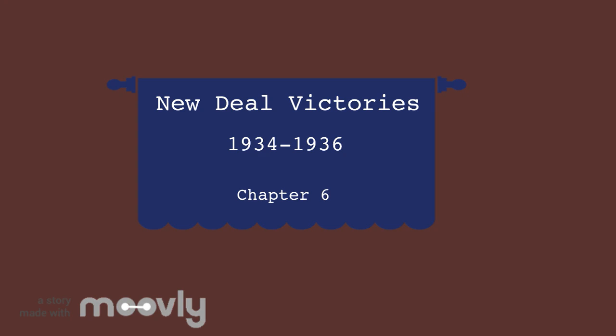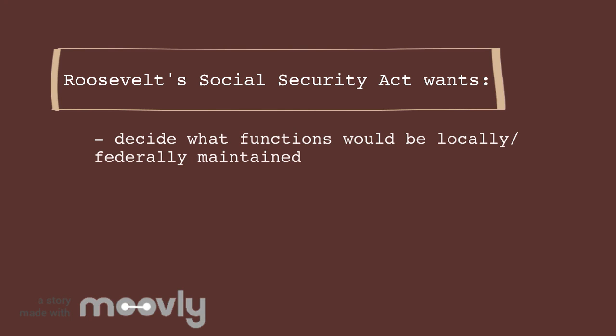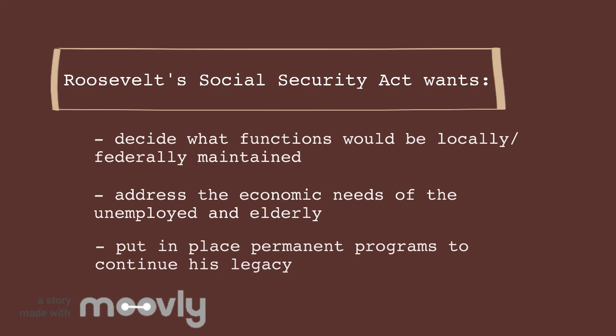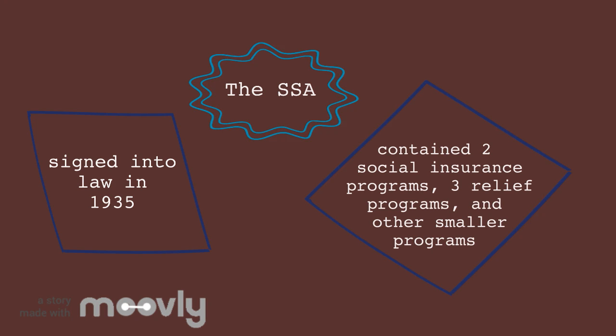New Deal victories. When coming up with the Social Security Act, Roosevelt wanted legislation that would decide what functions would be locally or federally maintained, address the economic needs of the unemployed and elderly, and put in place permanent programs that would continue his legacy. The Social Security Act was signed into law in 1935.